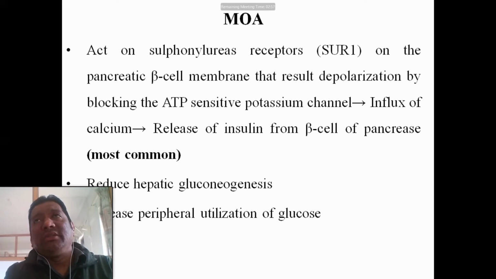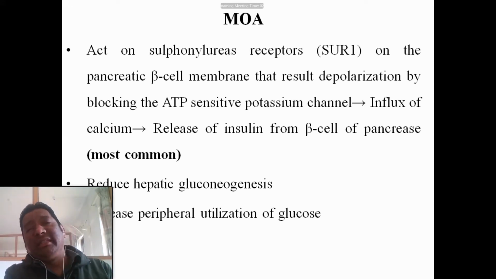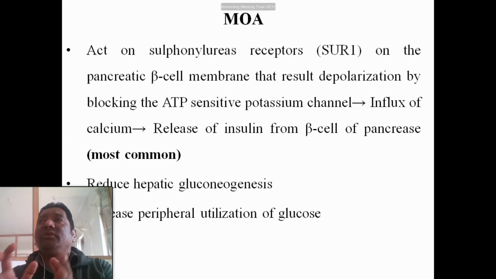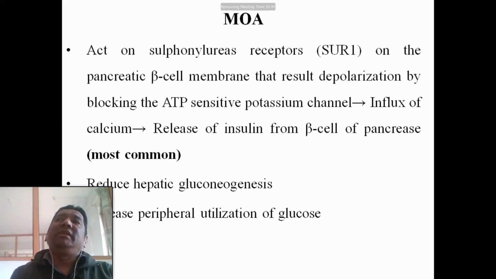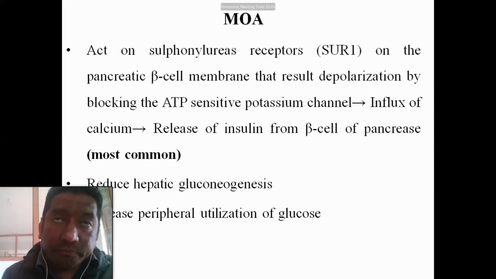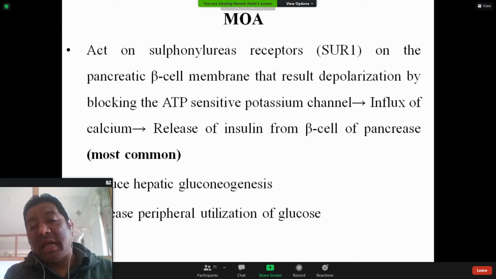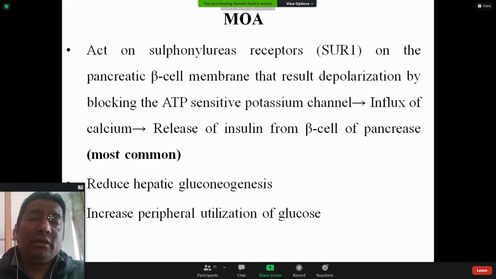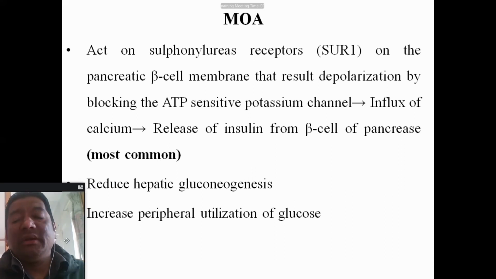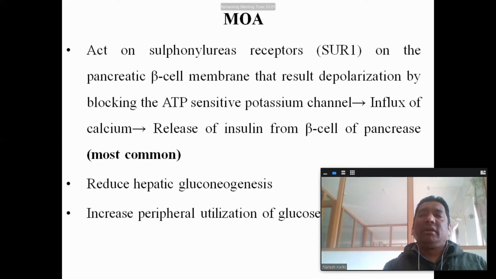That leads to the exocytosis of insulin into the circulation. Insulin then shows its mechanism of action, as we have discussed in the previous topics, and that controls the hyperglycemia. Other mechanisms are the direct reduction of hepatic gluconeogenesis and increased peripheral utilization of glucose. These are the main mechanisms of action.